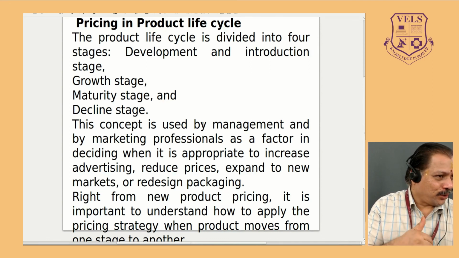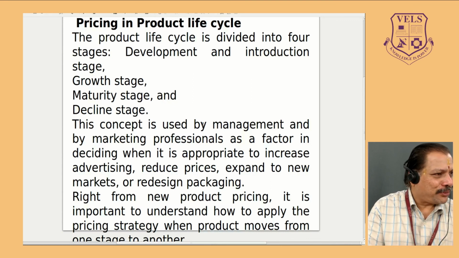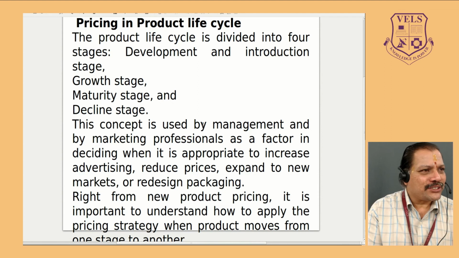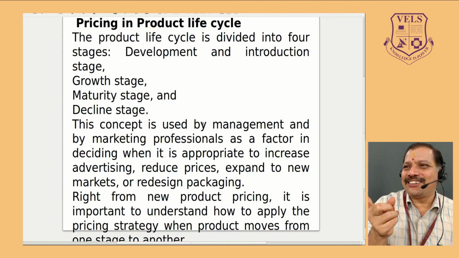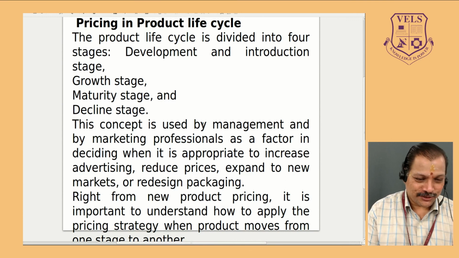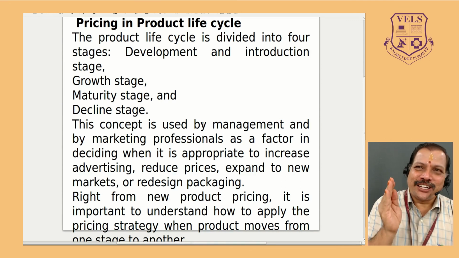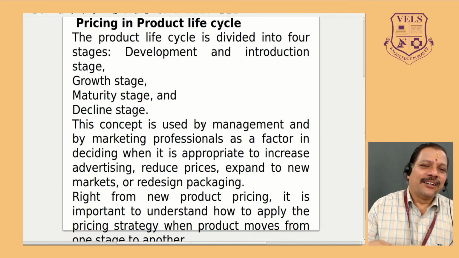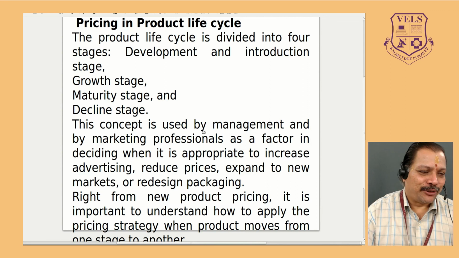When you include your status and dignity, if I want a Rolls Royce car, you have to pay 1 crore. Otherwise, it's not possible. So with marginal cost pricing, it's a tailor-made car. Whatever you ask for, they will give the bill and charge for that. So as far as the product life cycle is concerned, based on the stages of the product, we have to fix the price. With this, let me complete the class.